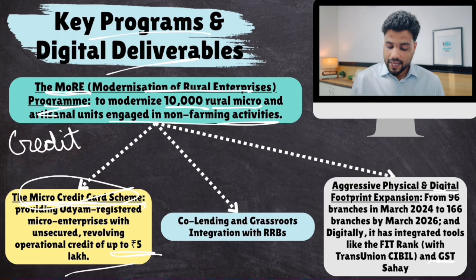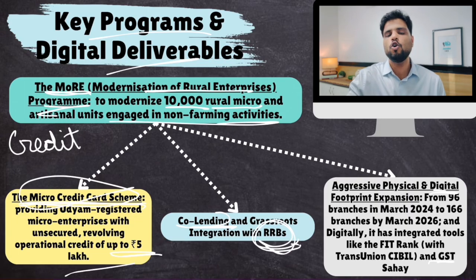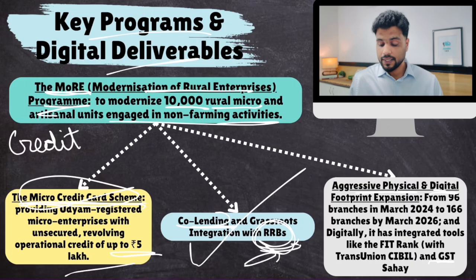Then SIDBI has decided to become co-lenders with RRBs. Regional rural banks have a very good network in rural areas. Over there, SIDBI does not have enough branches. So SIDBI is going to use the network of RRBs to provide loans along with RRBs to rural non-agricultural enterprises. Plus, SIDBI is expanding its physical footprint, increasing its number of branches. Plus, it has launched various digital initiatives also, FitRank, GST Sahay portals and all.